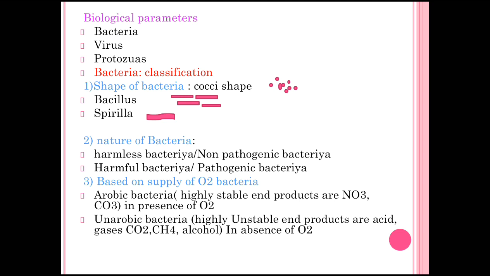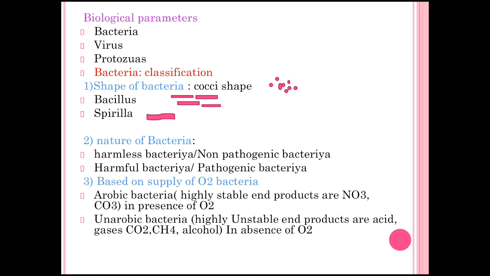Then the third one is the spiral bacteria. These are like a spring. We can see in the diagram these rod shaped bacteria are folding in the middle, so that shape is forming. This is called the spiral. In general these are like a spring or an S shape bacteria. These are the classification on the basis of the shape of bacteria.